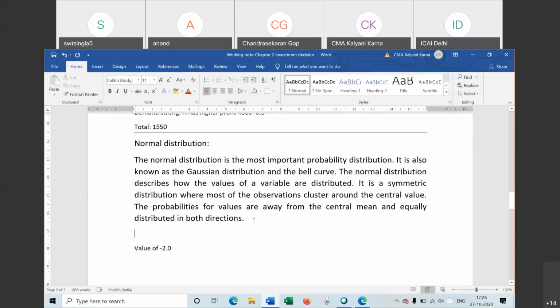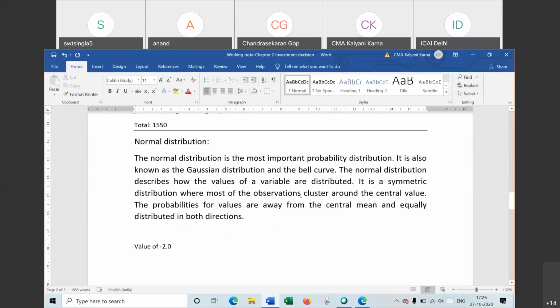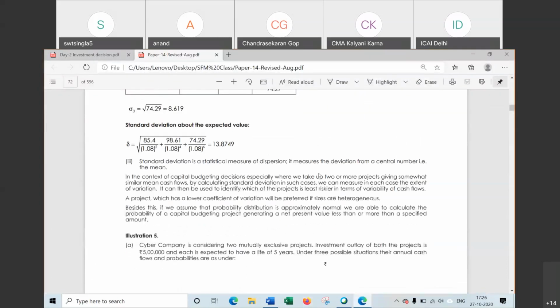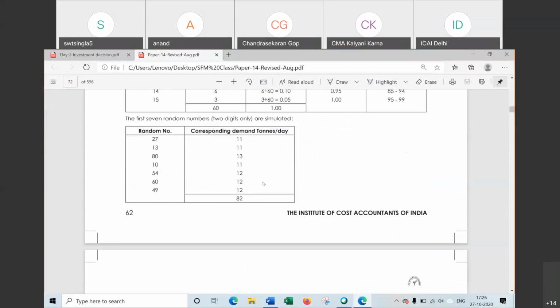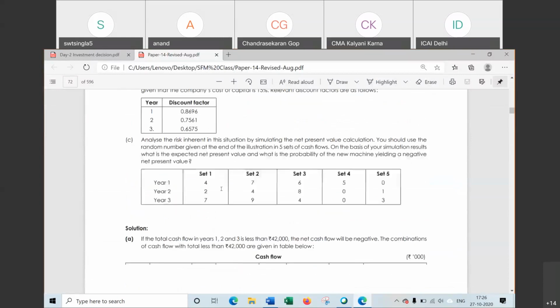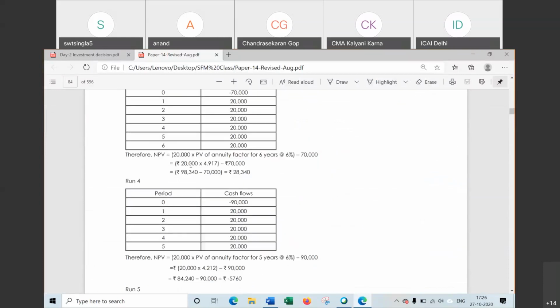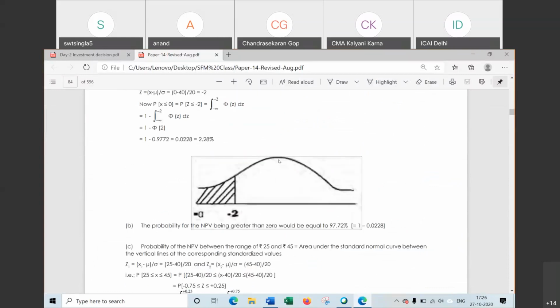That is the normal distribution table. It describes how the values of variables are distributed, and it is equally distributed from the mean value, and the graph is in this way. Question 14. The graph is in this way. This one is the central mean value. Probability distribution is given. This one is the mean value, -1, -2. I will share the graph.